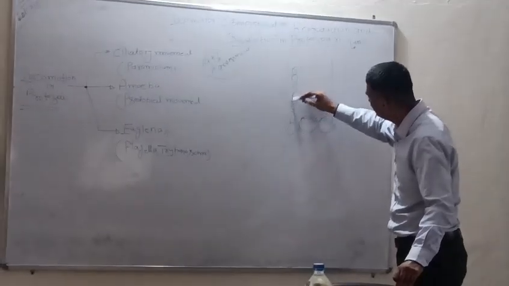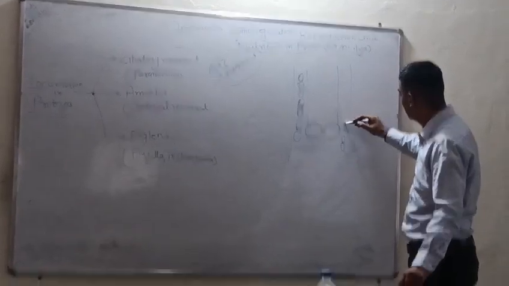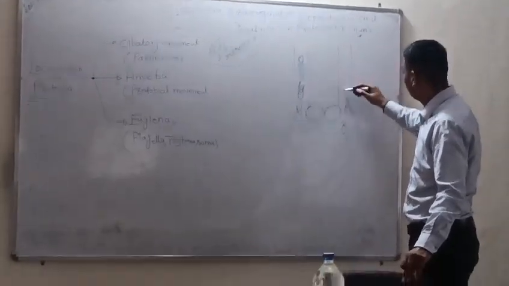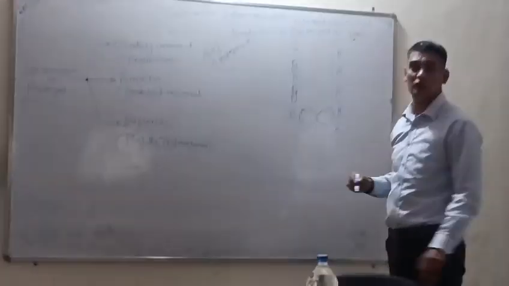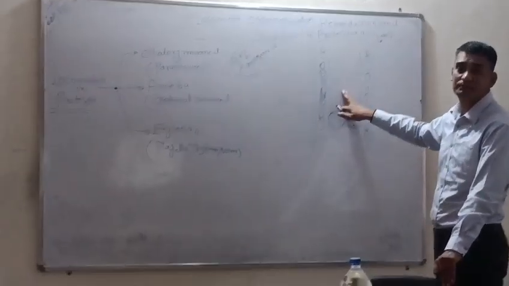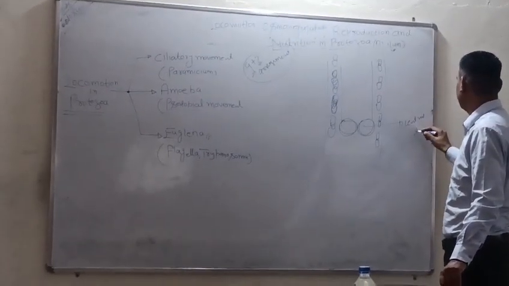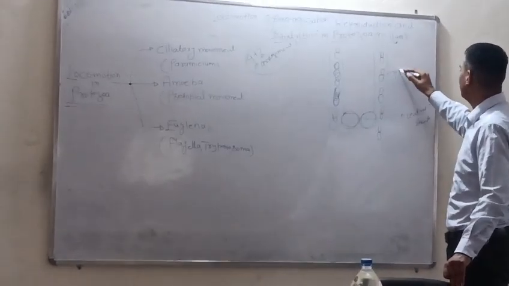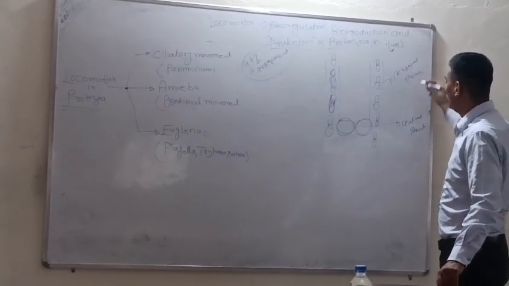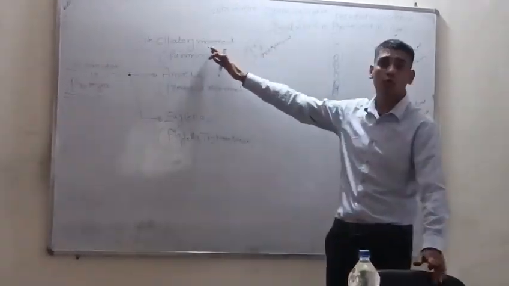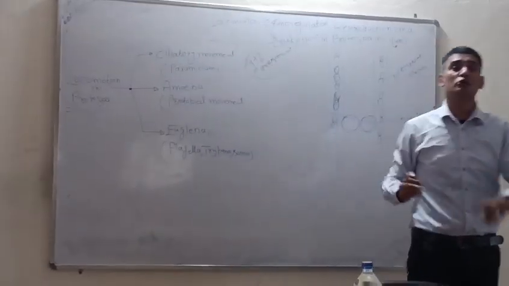They are the same. 9 protein: 1, 2, 3, 4, 5, 6, 7, 8, and 9. So this is the structure of the cilia. Okay? This is the central seed, and this is the peripheral protein. So these proteins help cilia to move, because those are the motor proteins.